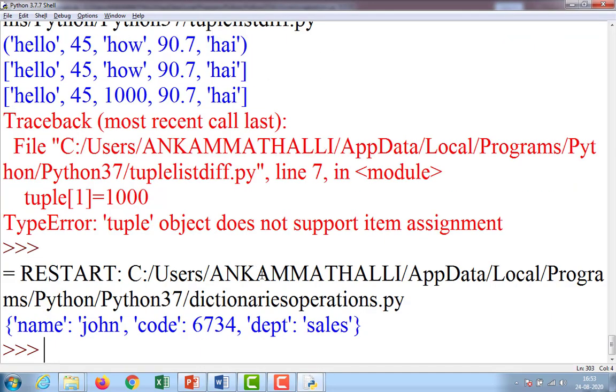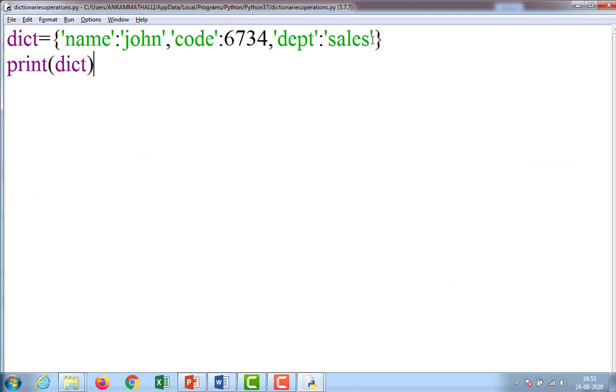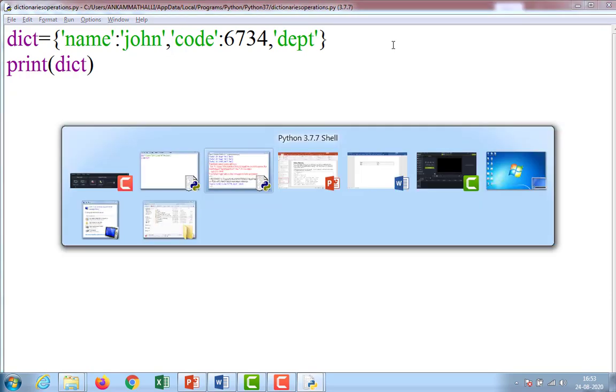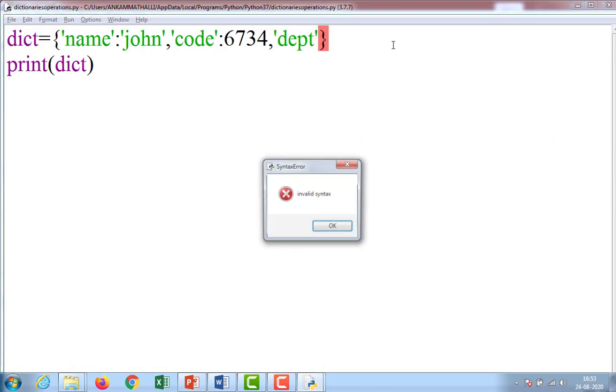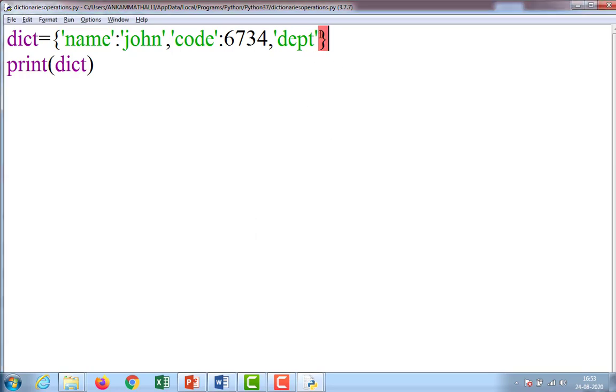Observe. Suppose if I give it like this, does it show an error or execute? Invalid syntax, because whenever you are going to create a dictionary, you must have key value pairs. That's why it is showing an error.